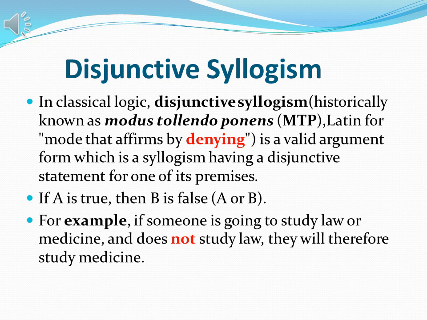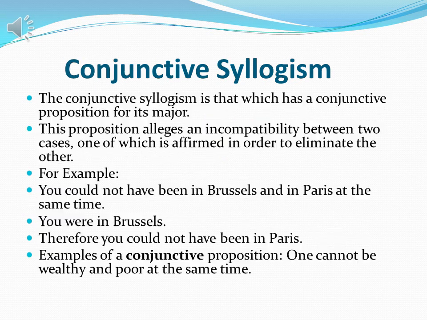And vice versa: if B is true, then A is false, or if A is true, then B is false. For example, if someone is going to study law or medicine and does not study law, it means that they are studying medicine. So this is called disjunctive syllogism. I hope you understand what that means.